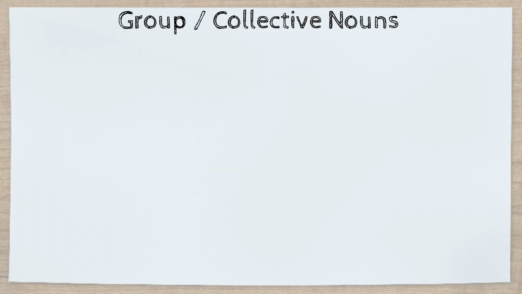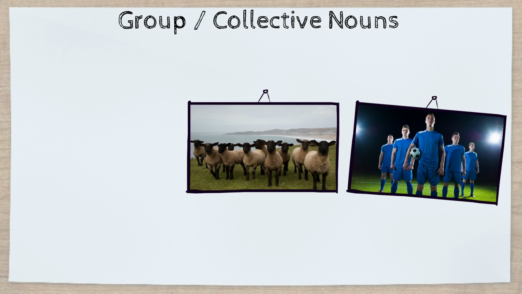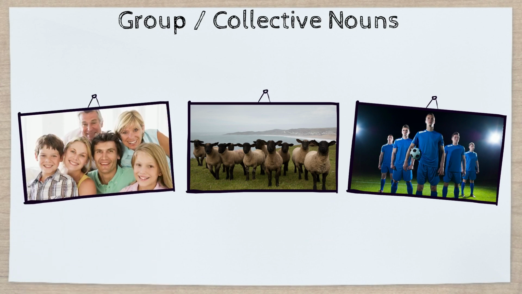What do we call a group of football players? What do we call a group of sheep? And what do we call a mother, father, brother and sister, grandparents, and so on? That's right, a group of football players is called a team. A group of sheep is called a flock. And a mother, father, brother, sister, grandparents, and so on, we can call a family.